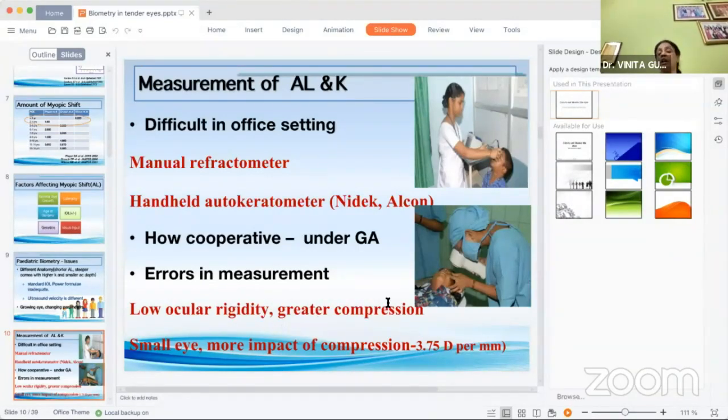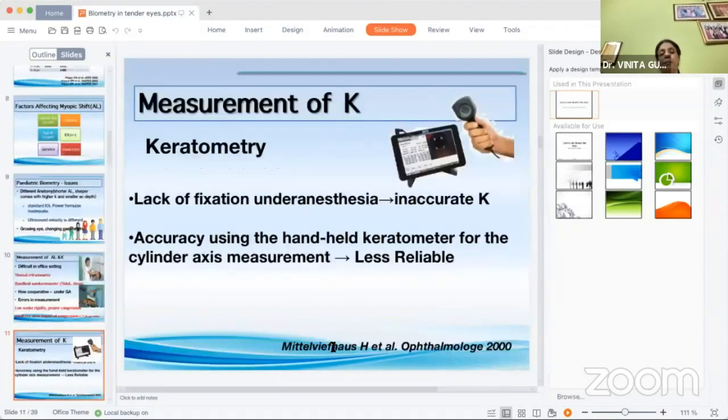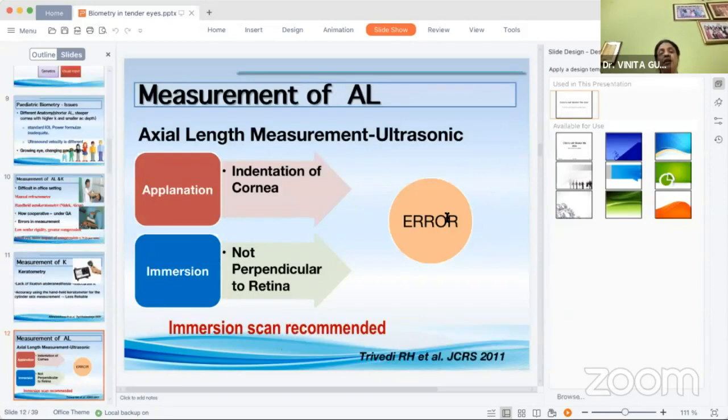So more effects of compression: the lower the ocular rigidity, the greater is the compression, and the smaller the eye, the more impact of compression. What are the issues with the handheld keratometers? Obviously, their accuracy is less as compared to the stationary automatic keratometers, which are kept in the OPDs. And secondly, there is the lack of fixation and anesthesia, leading to inaccurate K readings.